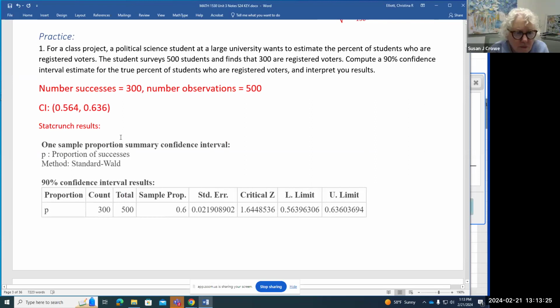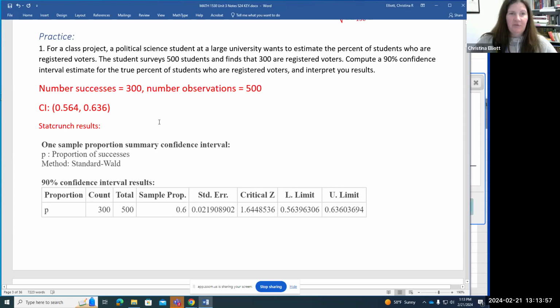For a class project, a political science student at a large university wants to estimate the percent of students who are registered voters. The student surveys 500 students and finds that 300 are registered voters. Give a 90% confidence interval estimate for the true percent of students who are registered voters. This time we weren't given the proportion from the sample. We were told how many said yes, they were registered, out of how many were asked.